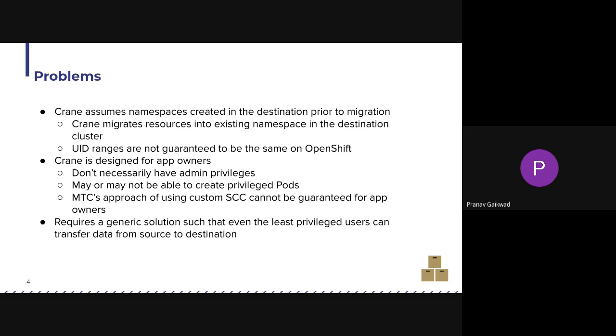You can argue that you could still create an SCC, but that's something a cluster admin would have to do for every app owner, and in the process they're also elevating their privileges. So we can't do that for Crane. As a result, we need a generic solution for this problem such that even the least privileged users can use state transfer.